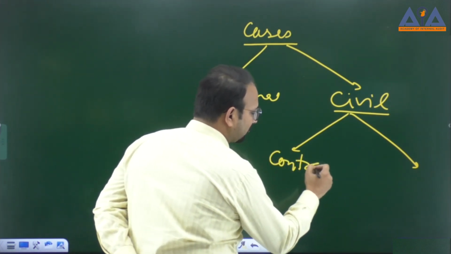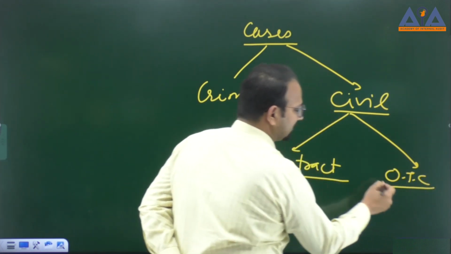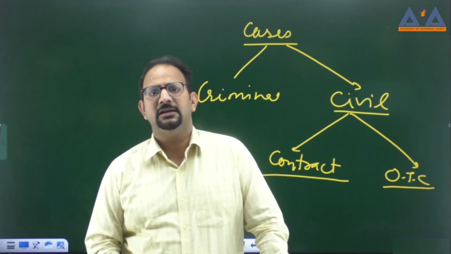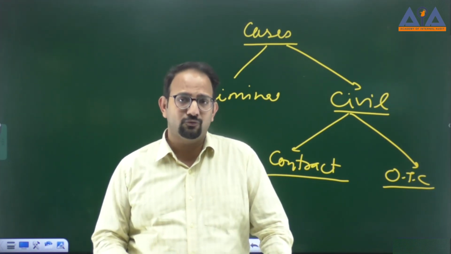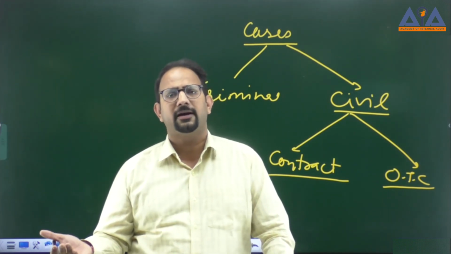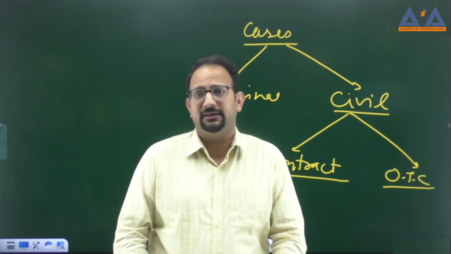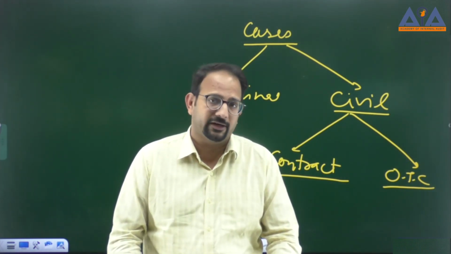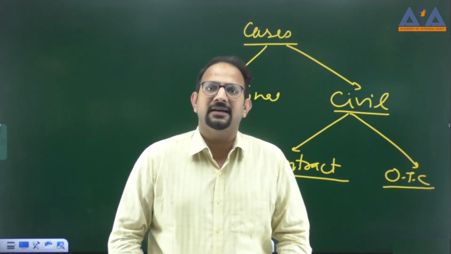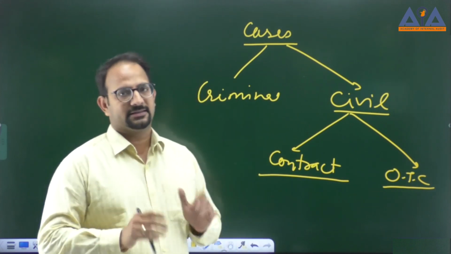So it is primarily divided into two things: number one, when there is a contract, and second, other than contract, which we will call OTC. Let's take an example of contract. When there is a dispute between two parties, and one or both parties have not adhered to the contract terms, resulting in a breach of the contract, one or both parties can approach the court and seek a solution. We call it contract actions.